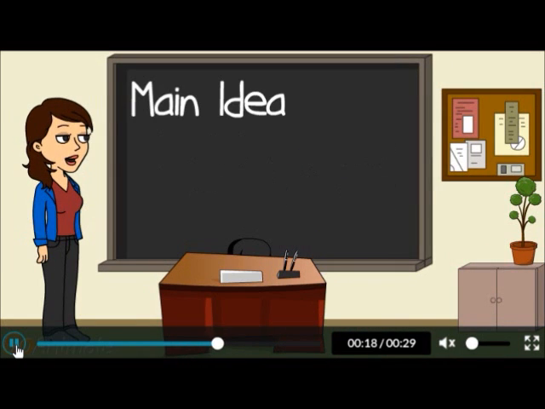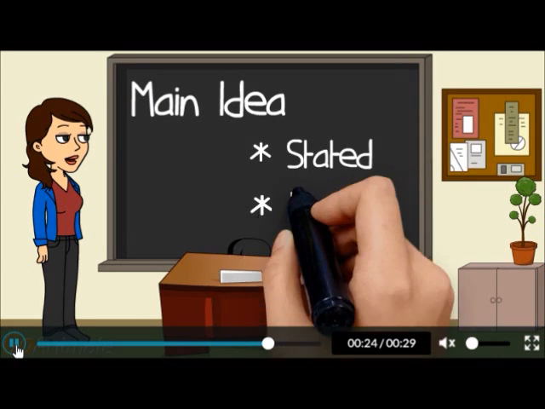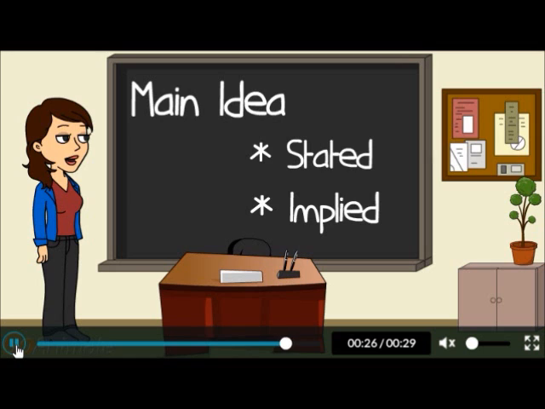There are two types of main idea. It can be directly stated or implied. When it is stated, it means that the main idea is directly written in the paragraph. When the main idea is implied, it means that it's not directly written in the paragraph, and therefore we need to infer it based on the details that we are given in this paragraph.